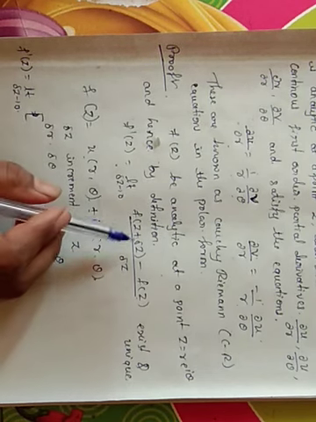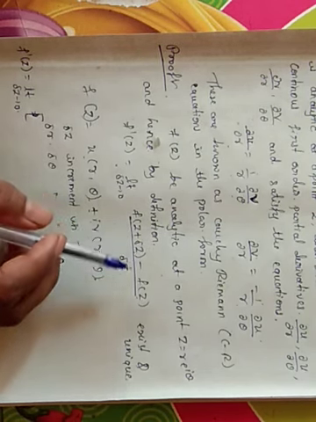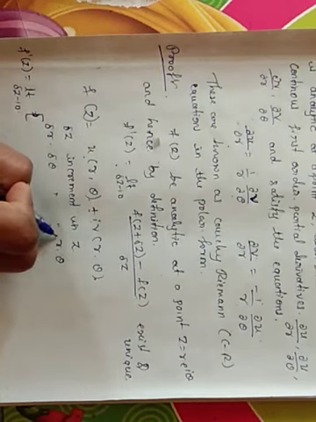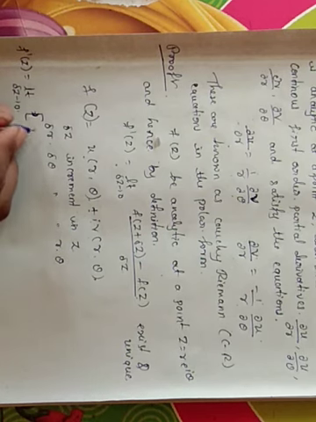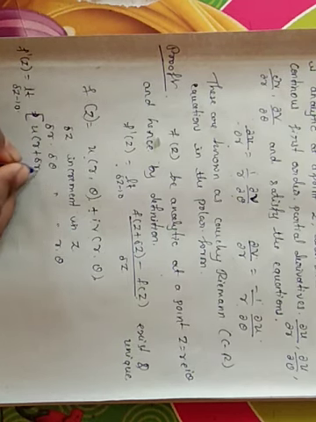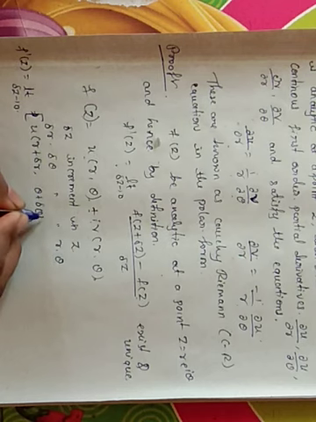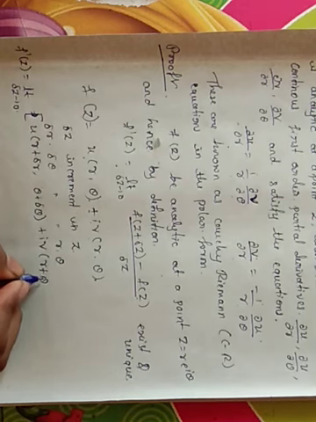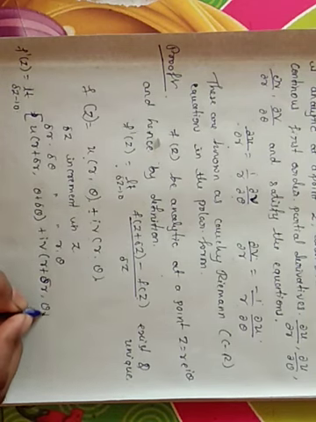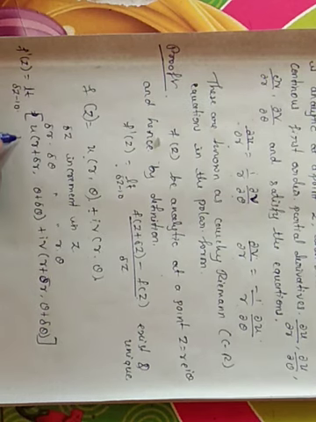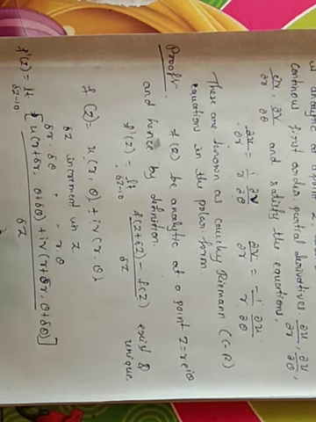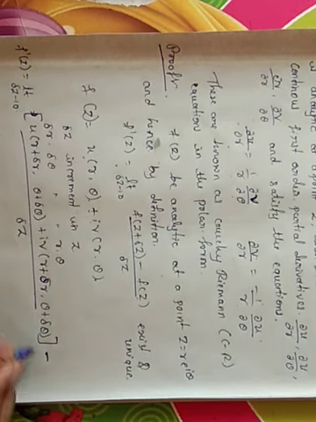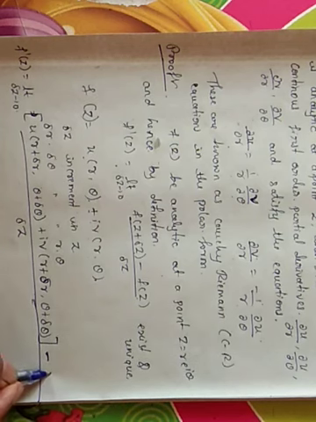Now f of z plus delta z, z is increased to z plus delta z. So respectively delta r and delta theta also have to be incremented, that is u of r plus delta r comma theta plus delta theta plus i into v of r plus delta r comma theta plus delta theta, divided by delta z, minus f of z.